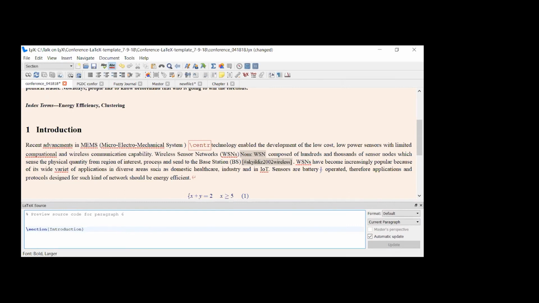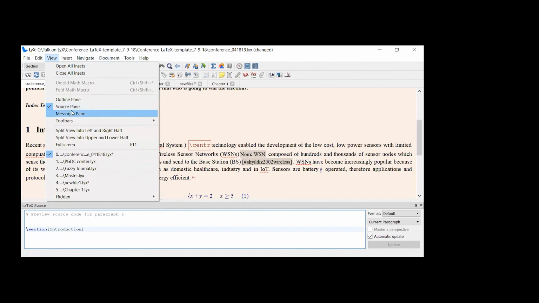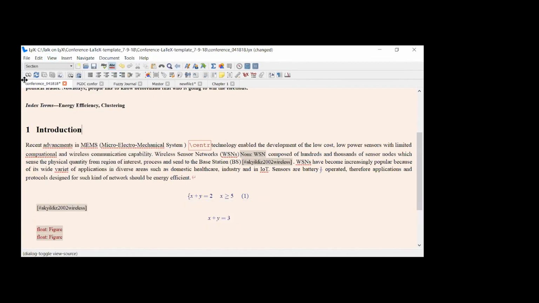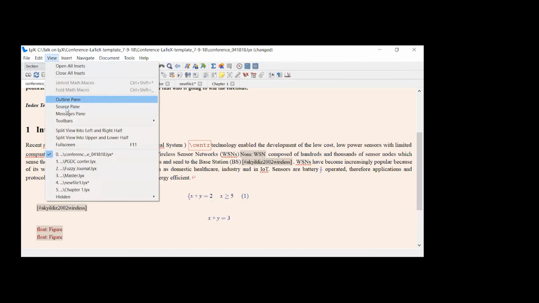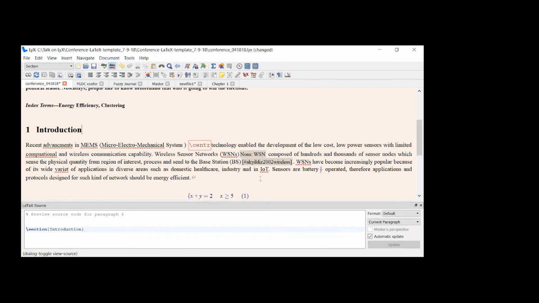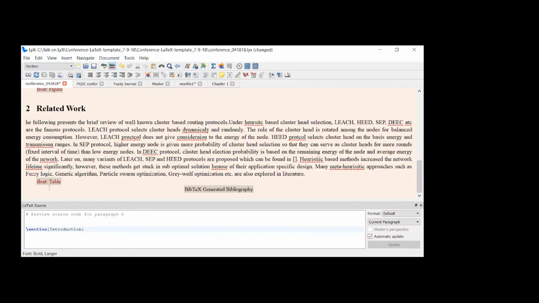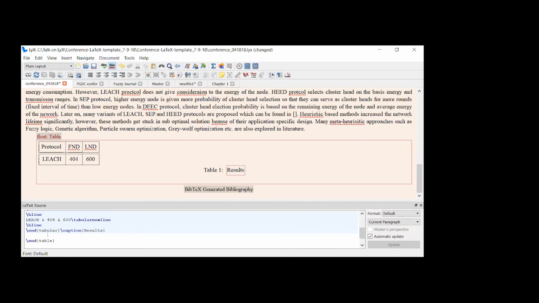So if you want to see the corresponding LaTeX code for whatever you have written in LyX, go to View, then Source Pane. Now the source pane disappeared. I'll click again, so the source pane will appear. Suppose you want to see the table, so this is the table code.